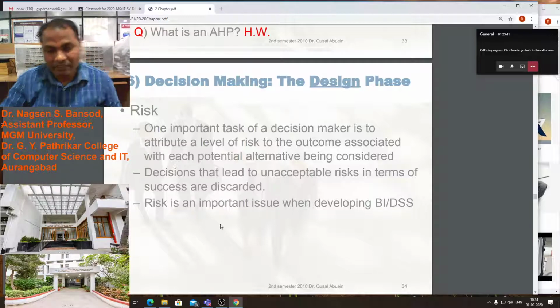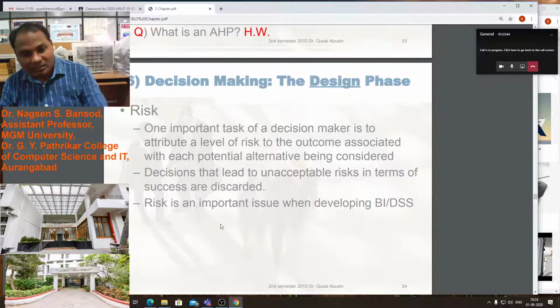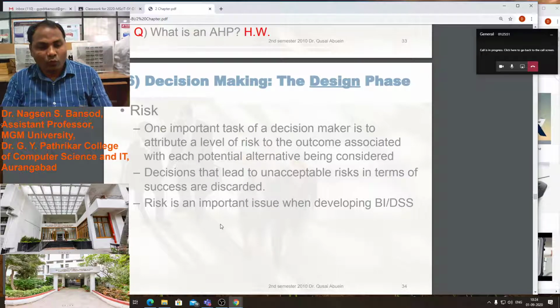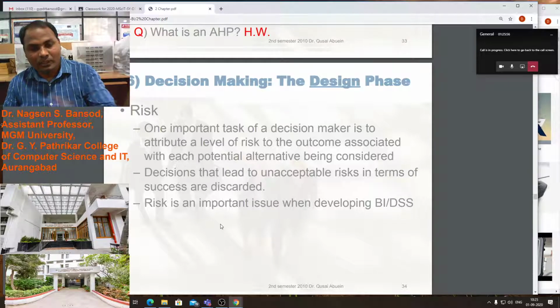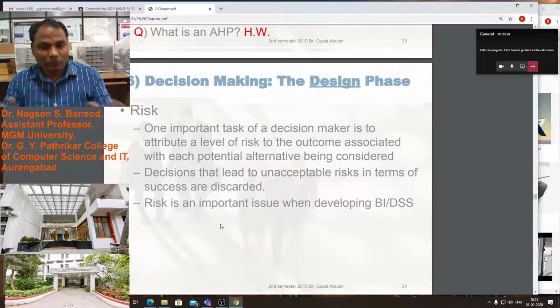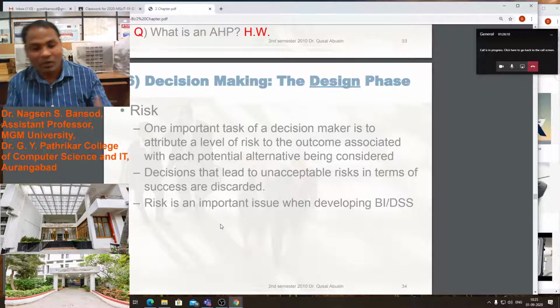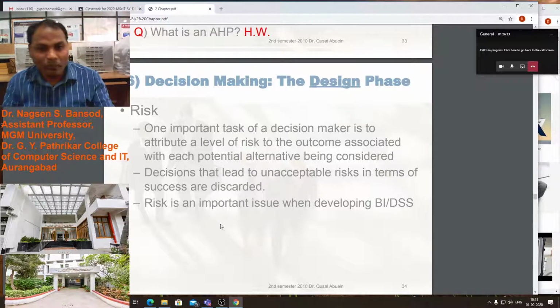Until this design phase, we are identifying alternatives and solutions to the problems. At that time, we have to identify the risk. What happens if we add a particular component to our model? Suppose we have added two extra features to the business model, then what will happen? Is that beneficial to the company, to the customer, or to the employee? We have to identify the risk.